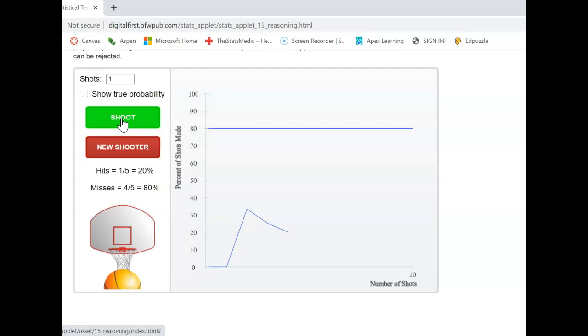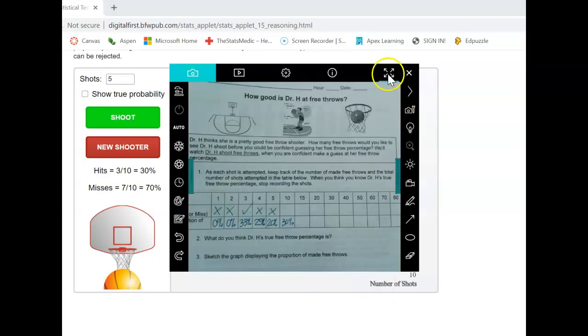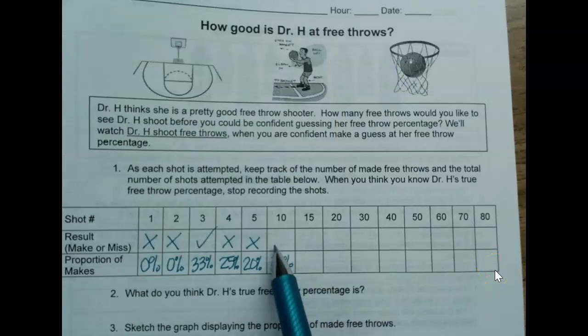All right, so now what I'm going to do is our paper shows the next number is 10, so I'm going to tell this to take 5 shots in a row for me. And let's see our total percentage at that point. So here it goes, and now I have hit 3 out of 10, so my total percentage of hitting is 30%. Let's see how you're doing in keeping up with the numbers. So we're not going to worry about if I hit or miss because that was a whole bunch of them, but I'm at 30% right now.